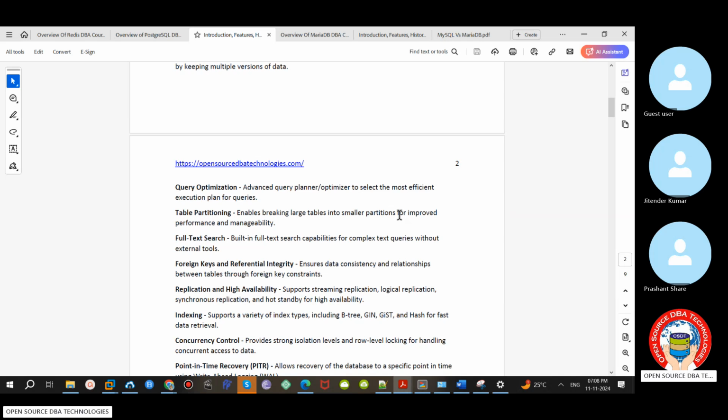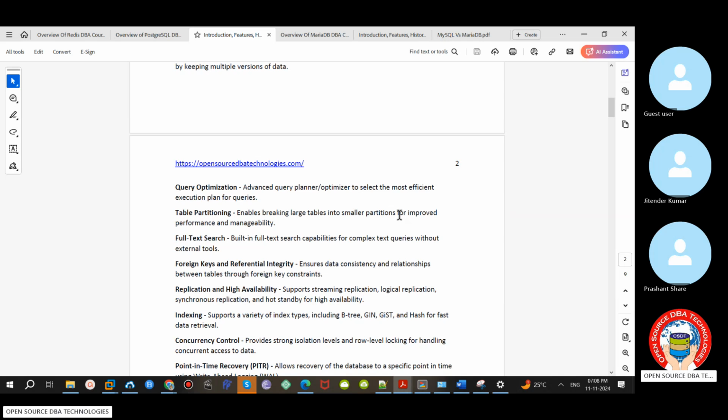Large scale replication is available from PostgreSQL 10 version. From 9.0 version, streaming replication. Apart from that, from version 11 we have hash index. Hash index is also supported from PostgreSQL 11 version.